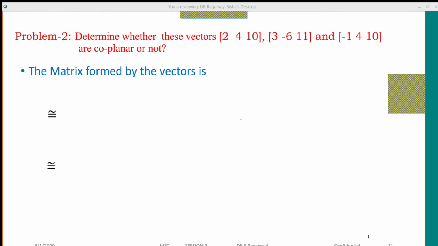No issue if you take each vector as a column also. Why? Because the rank of the matrix is the same as the rank of its transpose A^T. If you take row vectors, the transpose makes them column vectors, yes or no? That's why the rank of the matrix A is the same as the rank of its transpose. Both are the same, so you may take them column wise or row wise. What is the answer? Some students are posting. Every student must respond, because for the continuous class assessment you are going to get 5 marks.